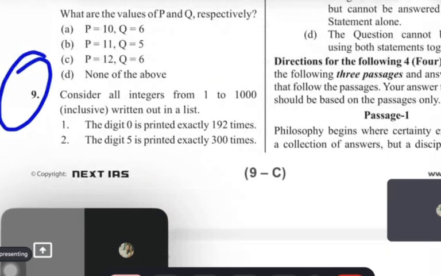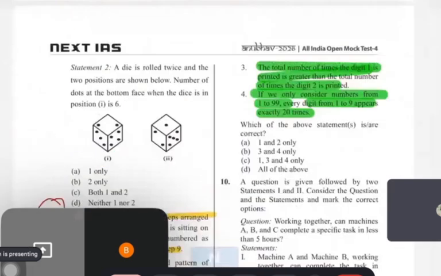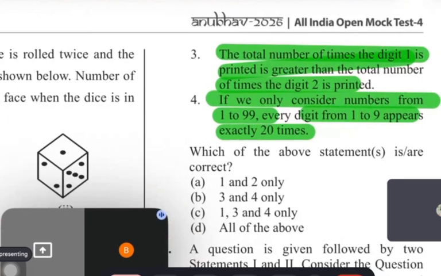Read this question, number 9. Consider all integers from 1 to 1000, inclusive, written out in a list. One, the digit 0 is printed exactly 192 times. Two, the digit 5 is printed exactly 300 times. Three, the total number of times the digit 1 is printed is greater than the total number of times the digit 2 is printed. Four, if we only consider numbers from 1 to 99, every digit from 1 to 9 appears exactly 20 times.